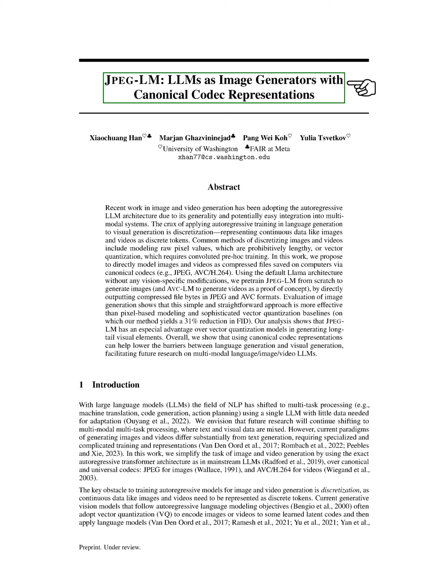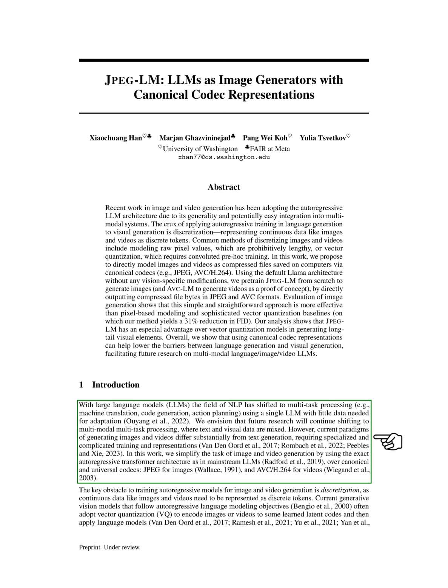Section: Introduction. In this section, we discuss how large language models, LLMs, have transformed natural language processing, NLP, by enabling multitask processing, such as machine translation and code generation, with minimal data for adaptation. We anticipate that future research will further explore multimodal multitask processing, integrating both text and visual data. However, the current methods for generating images and videos are quite different from text generation, requiring complex training and representations.